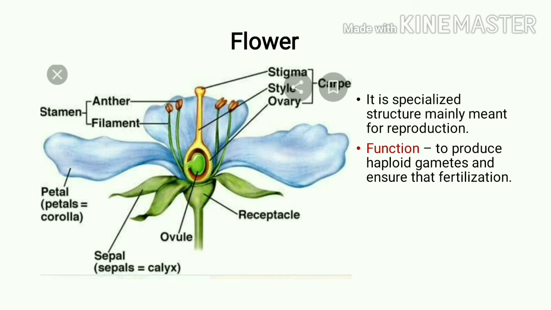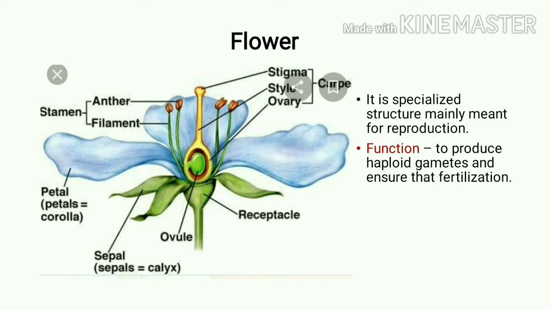Here we have to see the different terms. First of all, anther and filament. Anther and filament together are called a stamen. Inside that anther the androecium develops. Then the female part is made up of stigma, style and ovary. Stigma, style and ovary together are called a carpel.